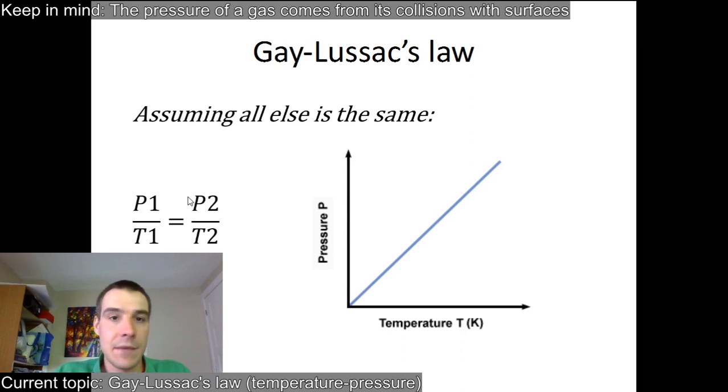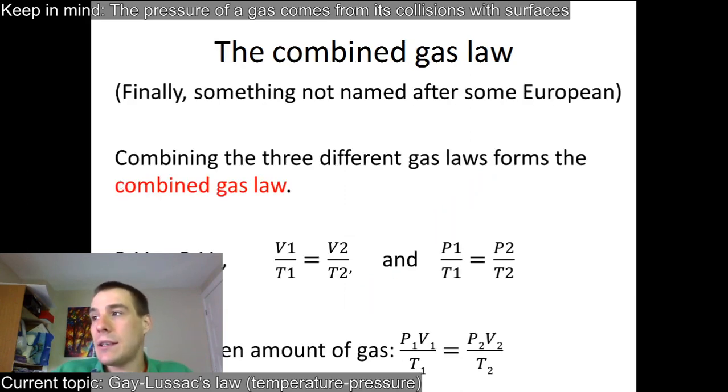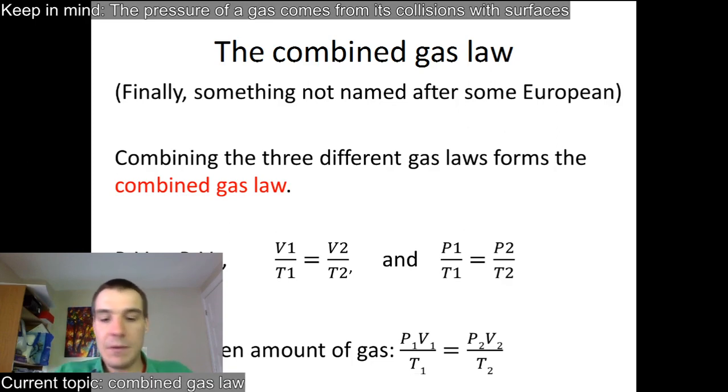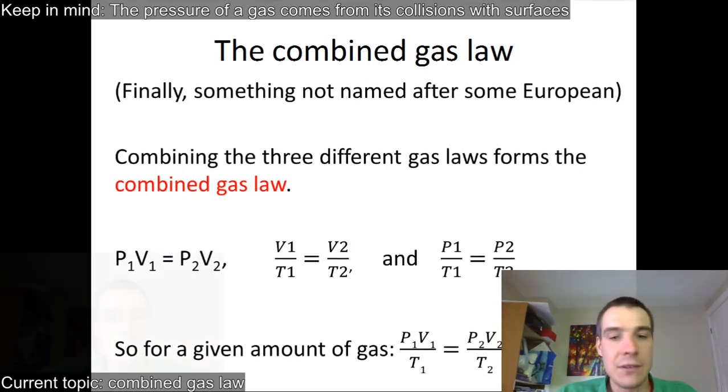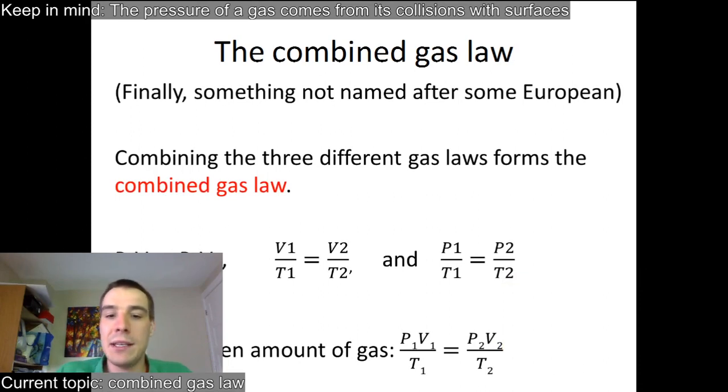That's that. Now we're going to combine these gas laws. So that's our next step here. We're going to do a combined gas law. Oh, we can put this together. We have P1 V1 equals P2 V2. V1 over T1 equals V2 over T2, and P1 over T1 equals P2 over T2. We can put them all together into the combined gas law. And this isn't named after a dead white guy because people got smart enough to realize, just call it what it is. It's a combined gas law. So P1 V1 over T1 equals P2 V2 over T2.